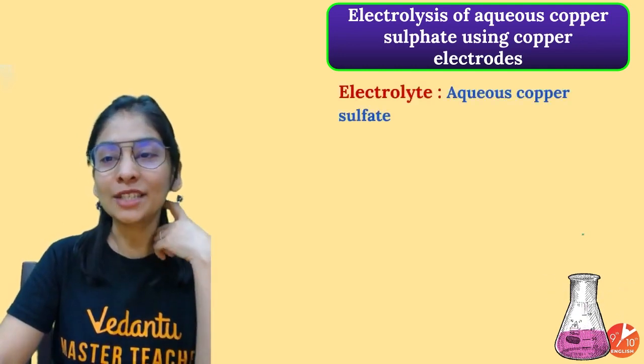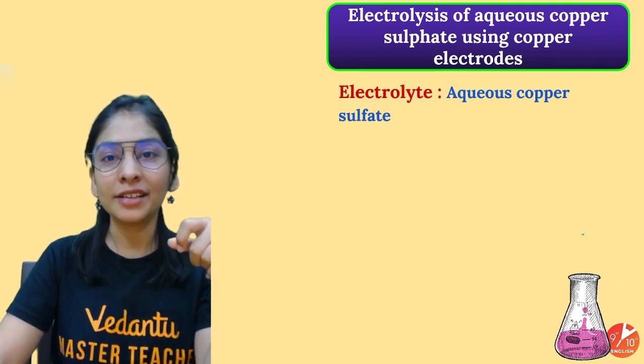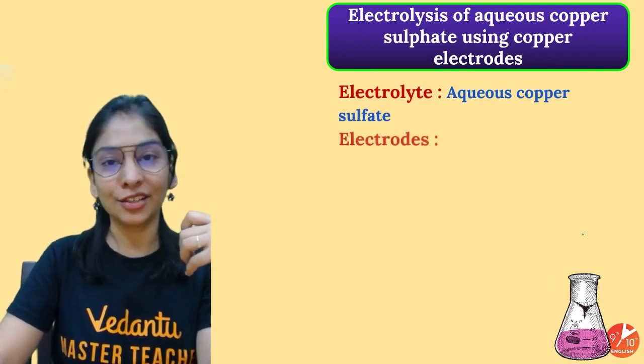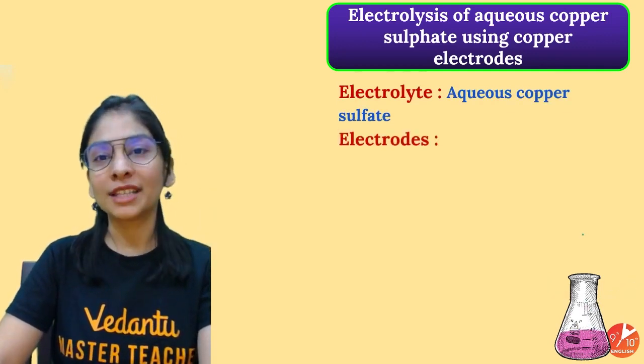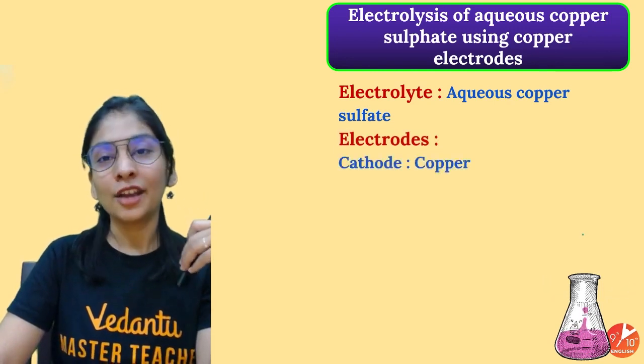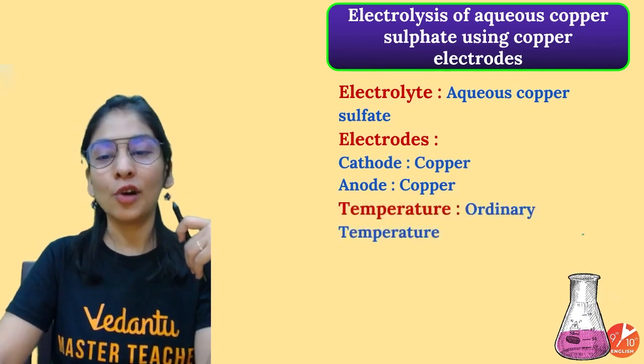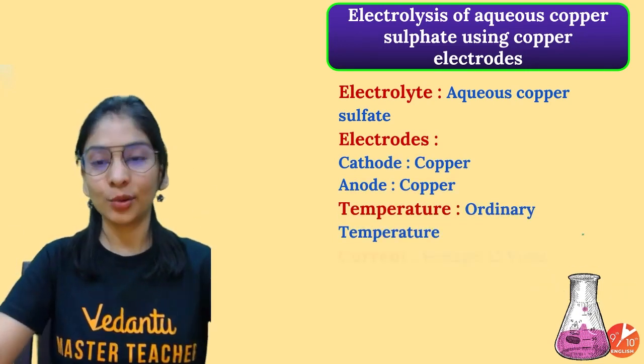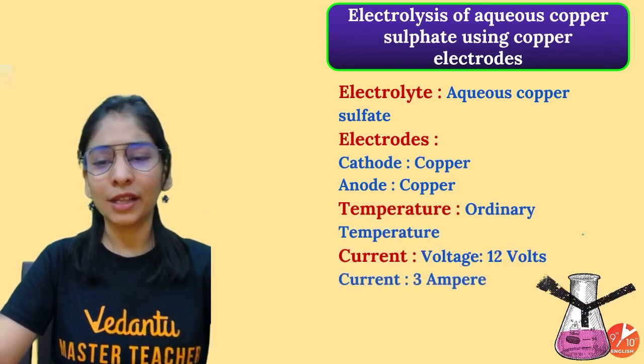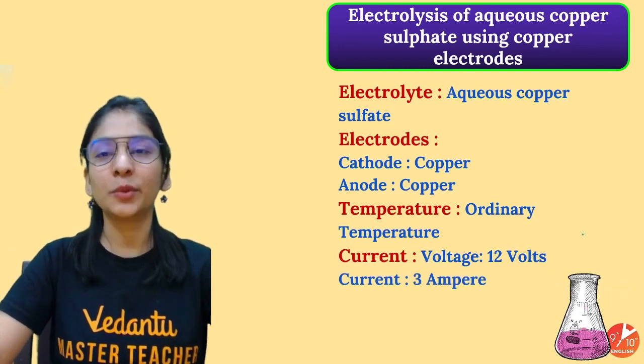Electrolysis of aqueous copper sulfate using copper electrode, as opposed to the inert electrode we have taken before. Okay, so we'll do what? Copper sulfate aqueous solution we are going to take. Copper sulfate with water, electrode anode copper, cathode also copper, and ordinary temperature we are just doing the process. And a 12 volt battery will work, 3 ampere current we will pass.